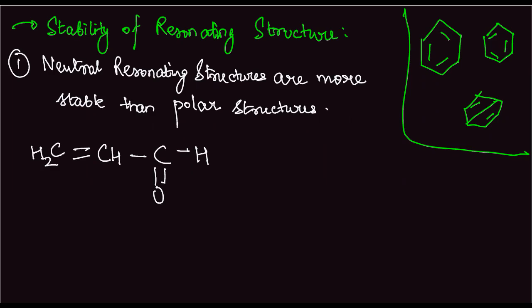Now this is a neutral structure. If we look at a polar form of this type of structure, what will happen is this will shift here and this will shift here. So we'll get something like this: H2C single bond CH double bond C, H, O minus, this is plus. So it becomes a polar structure. This here is polar. Now this is less stable as compared to this neutral structure. Okay, this is the first point.